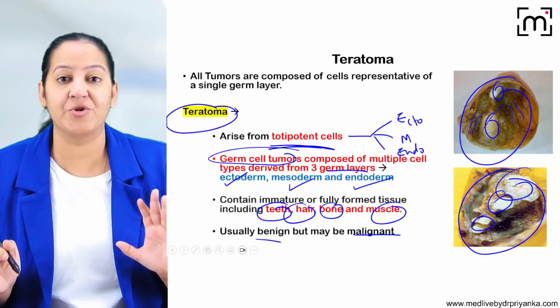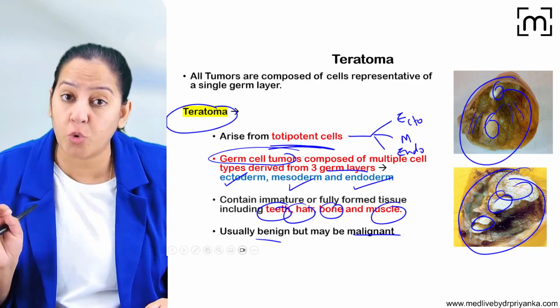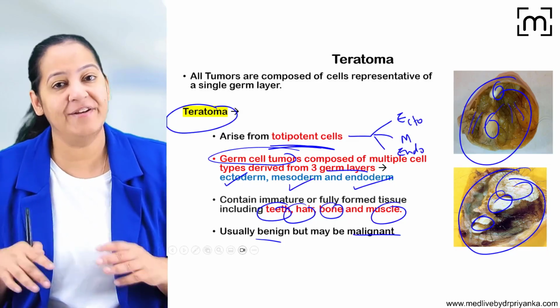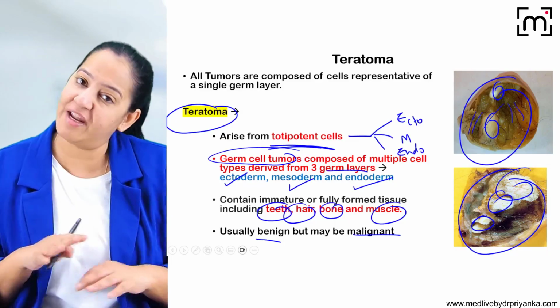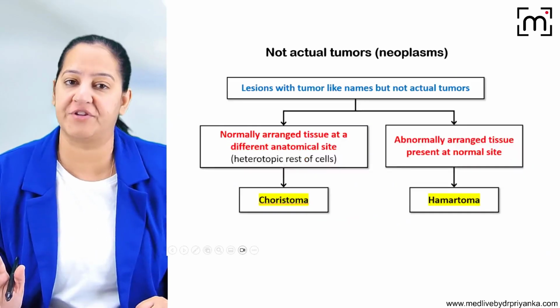So that is teratoma. It is a tumor which is derived from the totipotent cell, so it can differentiate into the components of any of the three germ cell layers. That is the unique thing about the teratoma.